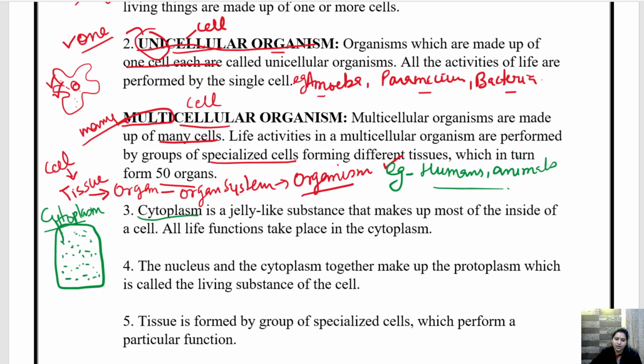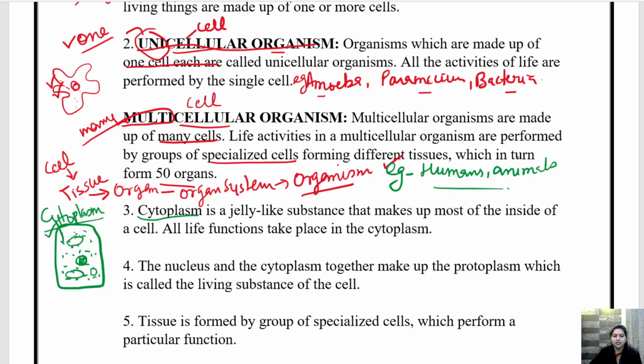This cytoplasm includes all the other organelles like mitochondria, nucleus, lysosome, ribosome. All these organelles are present in the cytoplasm.